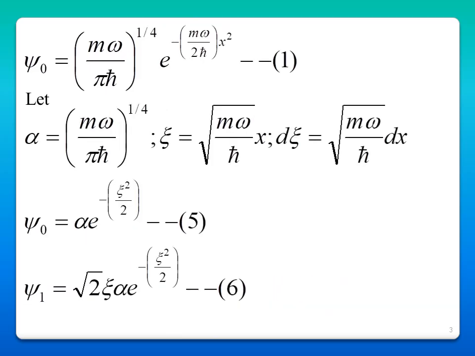So psi naught we have already seen. If you put alpha equal to (m omega by pi h cross) whole power 1 by 4 and chi equal to square root of m omega by h cross into x, and if you differentiate this, we get square root of m omega by h cross into dx is d chi. So you can write psi naught in terms of alpha and chi: psi naught is equal to alpha into e power minus chi squared by 2, and psi 1 is square root of 2 chi alpha e power minus chi squared by 2.